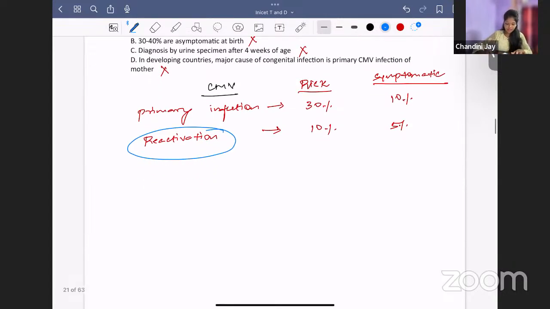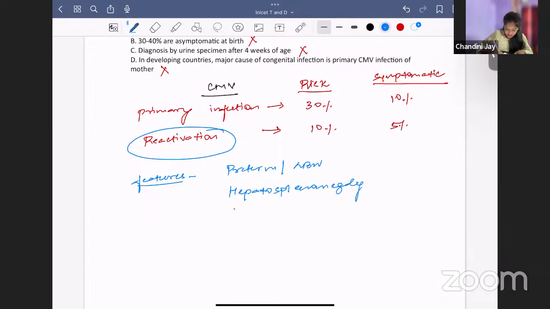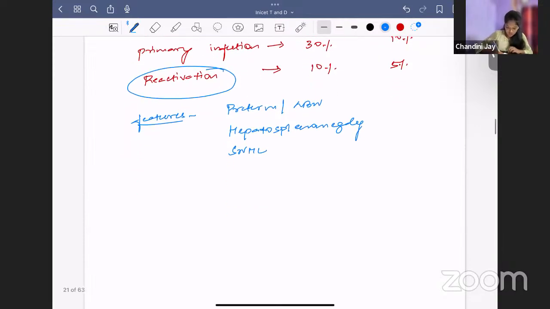Now, 10% of the babies will be symptomatic at birth. So what are the features of CMV? This can result in a preterm baby, low birth weight baby. The baby can present with hepatosplenomegaly, sensorineural hearing loss, and what else? Jaundice. And one more thing, a characteristic finding. What is the characteristic finding of CMV?